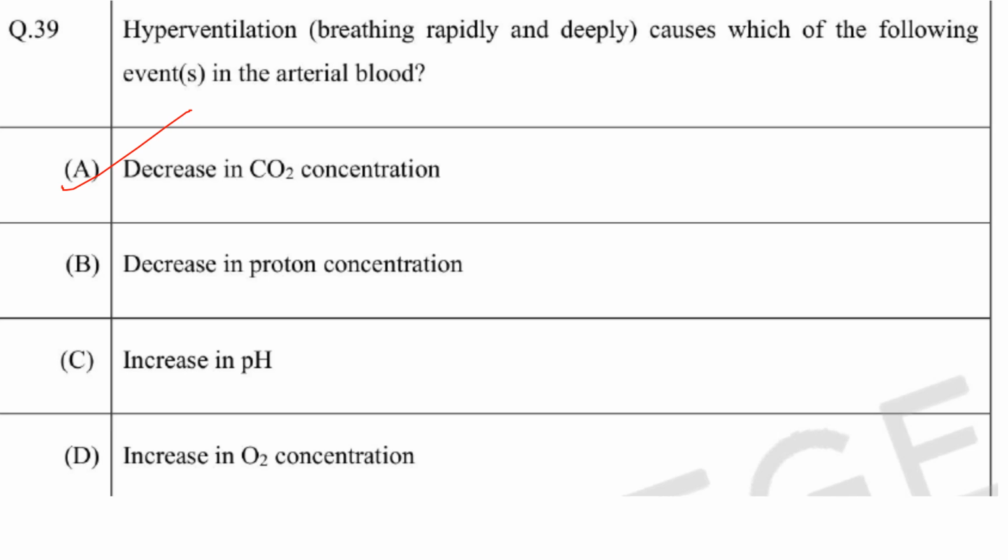Decrease in proton concentration, increase in pH. Yes. Reduced carbon dioxide levels will decrease carbonic acid formation and thereby increase the pH. Increase in pH means there is decrease in the proton concentration, H plus concentration. So B is also correct. So A, B, C is the answer.